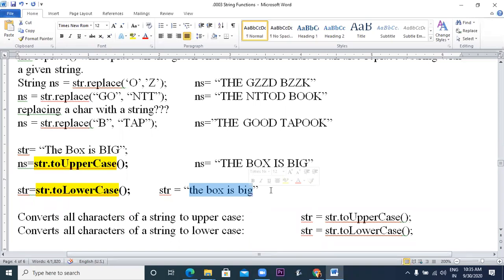Whenever you are using the same string again, that string will get modified, otherwise not. When you are using a separate string, it will not. toUpperCase, toLowerCase is clear to you?